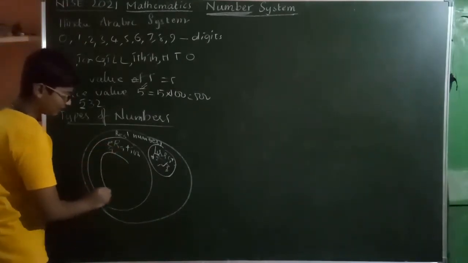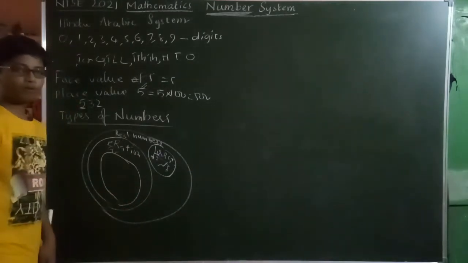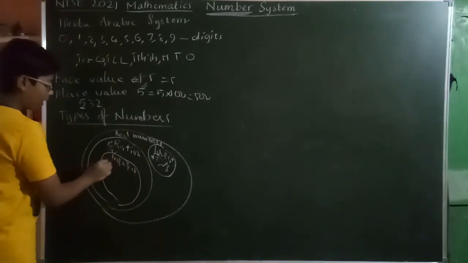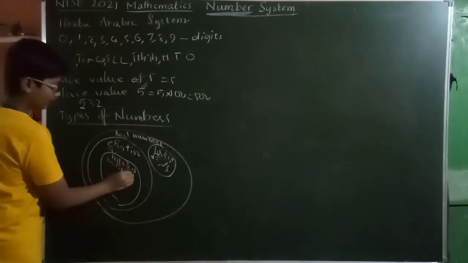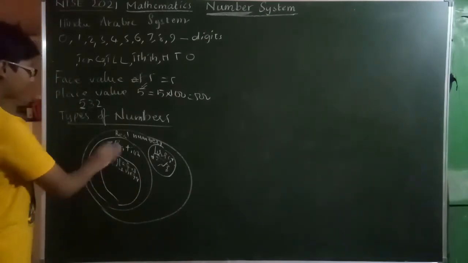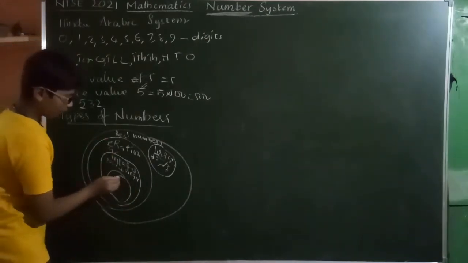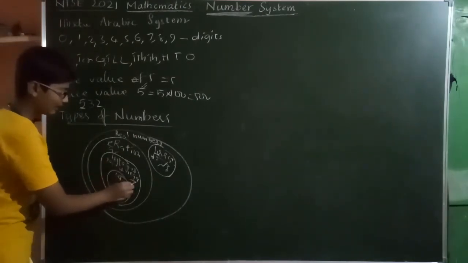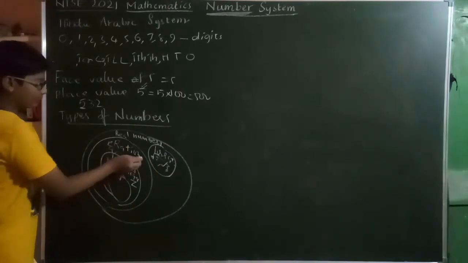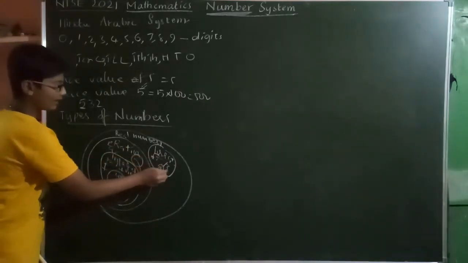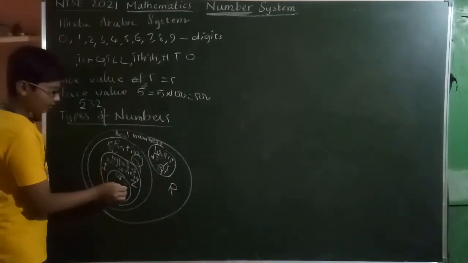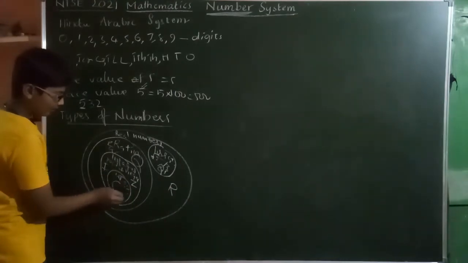In rational numbers we have another type of numbers called integers, which are positives plus negatives. Then again whole numbers, which is denoted by W. Integer is denoted by Z or I. Rational number is Q, irrational number is Q dash, and real number is R. Whole numbers are 0, 1, 2, and so on, and natural numbers are denoted by N: 1, 2, 3.